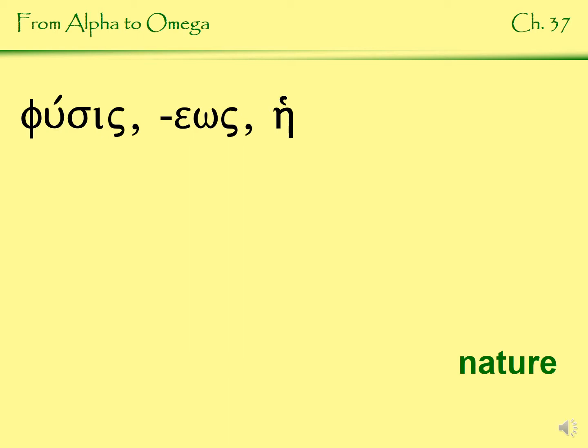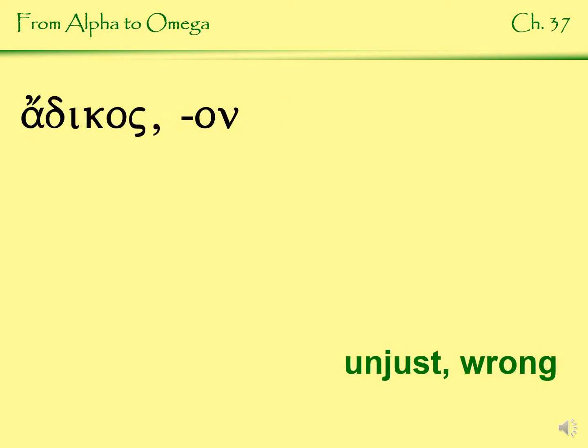Physis, eos, there, that's like our polis noun there with our eos ending. So third declension there. Nature is what that one means. Two ending adjective, adikos, on. A lot of those alpha privative adjectives, they have just two endings. So masculine and feminine there in the first ending, adikos. And that means unjust or wrong.